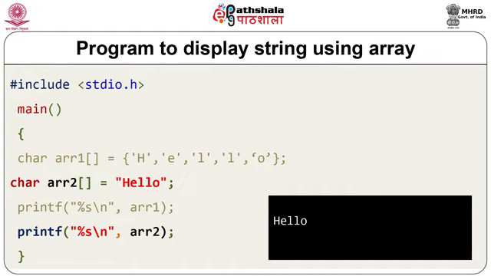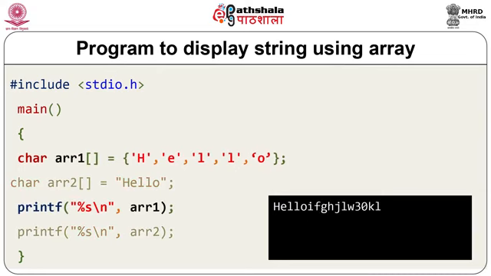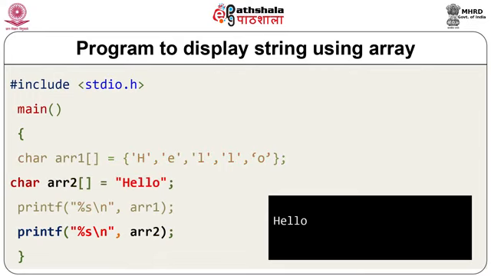Now using printf statement you can display array 1 on the screen and second printf statement for array 2. If you use first printf statement, that is printf array 1, you can display some string along with garbage value. You can see on the screen we are displaying hello word with some garbage words or garbage values. In array 2 you get only hello word on the screen.